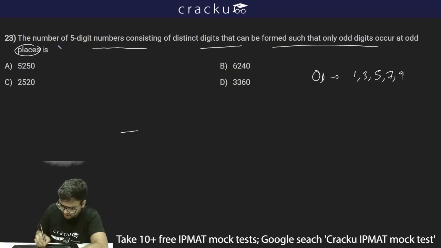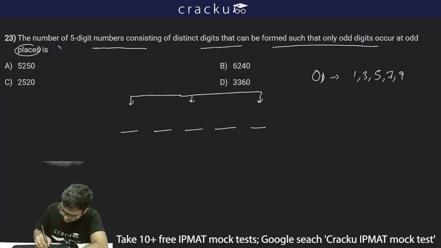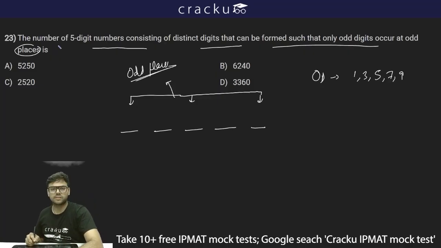Now we have to form a 5-digit number. So this is 1, 2, 3, 4 and 5. And which ones are the odd places? This one and this one. These three are the odd places, which is place number 1, place number 3 and place number 5, or digit 1, digit 3 and digit 5. So these three are odd places.